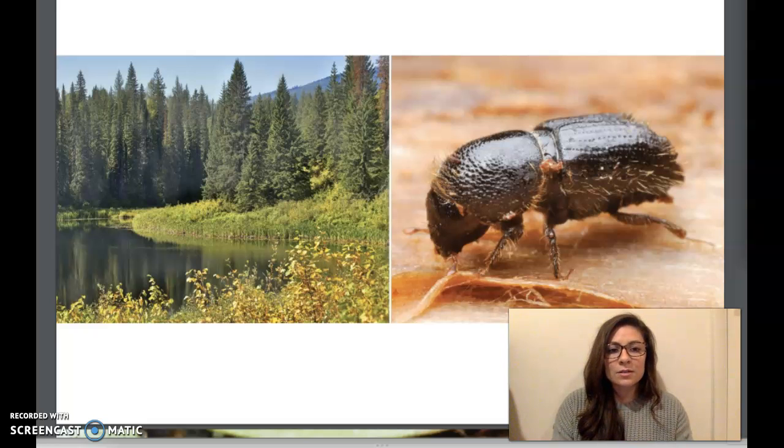Well, let's think about this. What does a tree need to live? A tree needs water, nutrients, and sunlight. By burrowing into the layer of wood beneath the bark, these beetles stop the flow of nutrients or food and water throughout the tree, often killing the tree.